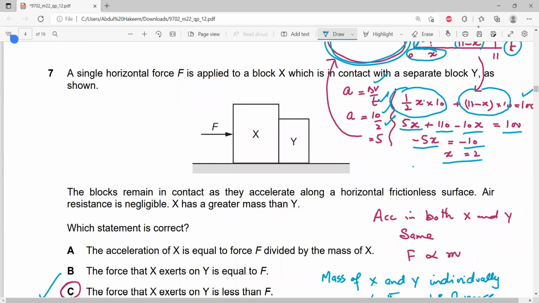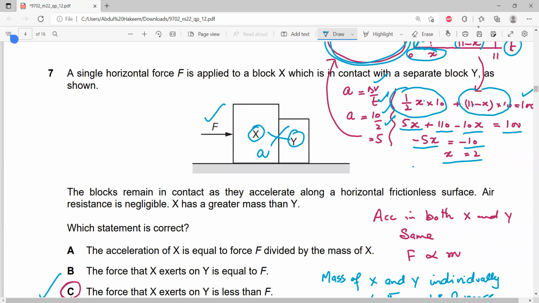Now, question number 7. A single horizontal force F is applied to a block X, which is in contact with a separate block Y. It means this force F is actually exerted on both because both are attached. The blocks remain in contact as they accelerate along the horizontal frictionless surface. It means they are in contact. If the force is constant, their acceleration is constant. Air resistance is negligible. X has greater mass than Y, meaning both are not equal in mass.